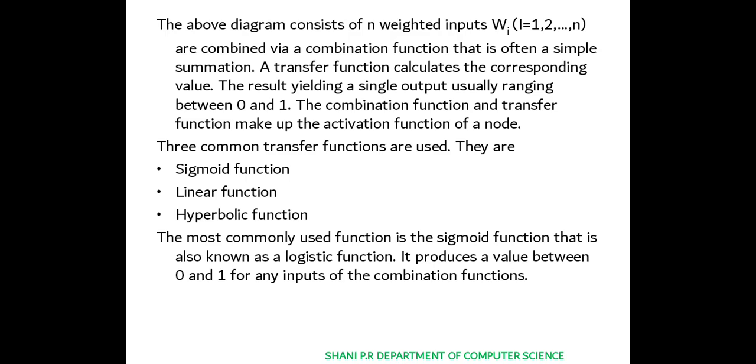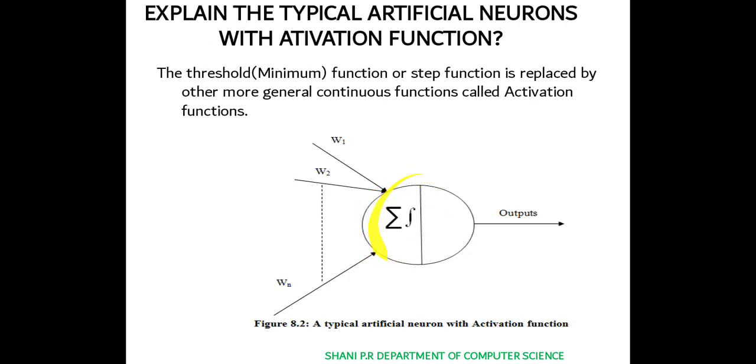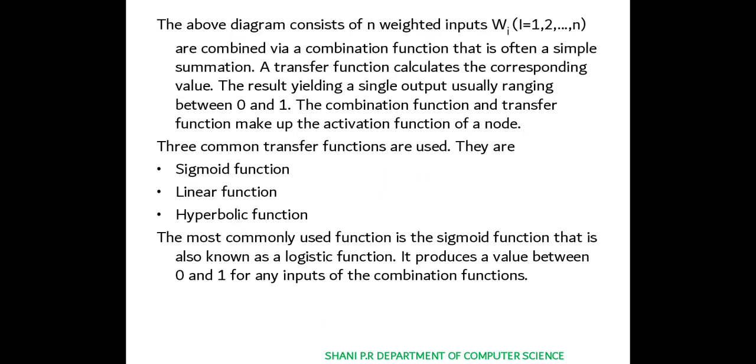The combination function and transfer function make up the activation function of a node.